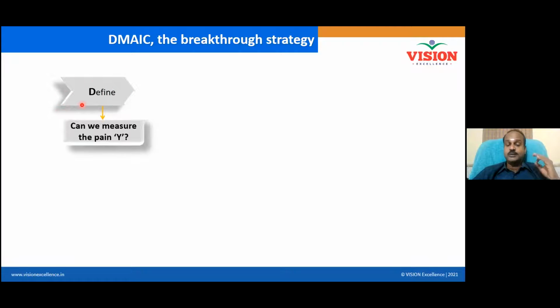So always you have to make it measurable. When I say my weight is the problem, my weight is measurable. When I say my BP level is the problem, my BP level is measurable. When I say my sugar level is the problem, sugar level is measurable. And sugar level, tell me, is it a Y variable or X variable? X.